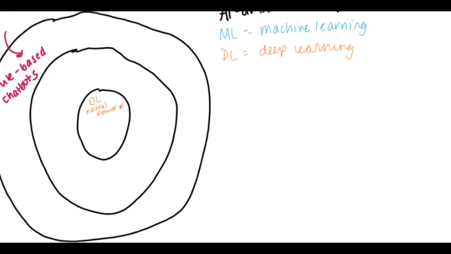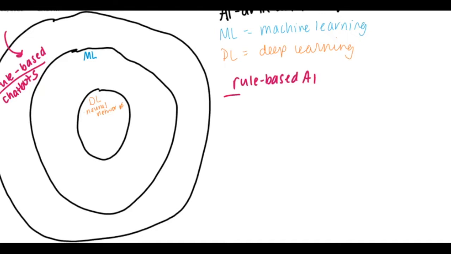A subcategory of AI is machine learning, or ML. The biggest differentiator between AI and ML is that AI includes technologies that are rule-based. So let's just underline the rule-based over here. And machine learning does not. So an example of a rule-based AI could be a chatbot where you tell it exactly what to say.